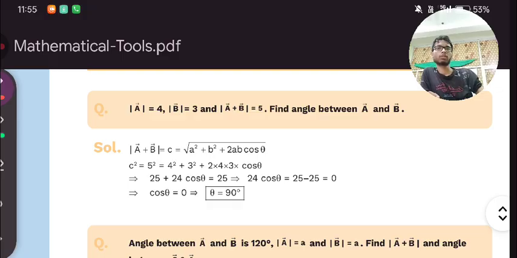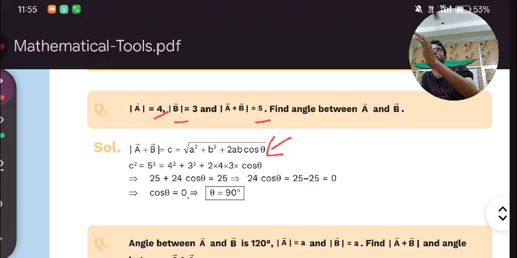Okay, next question we have here. You can see the magnitude of vector A is 4. It means the measure of A is 4 and the measure of B is 3, and the sum of these two vectors with magnitude is 5. So the sum of this is this one. The angle between them will be how much? Same formula we will use, this formula. When we use this formula, we get cos theta is equal to something. So cos theta is 0. It means cos 90 is equal to 0. So theta is coming as 90.